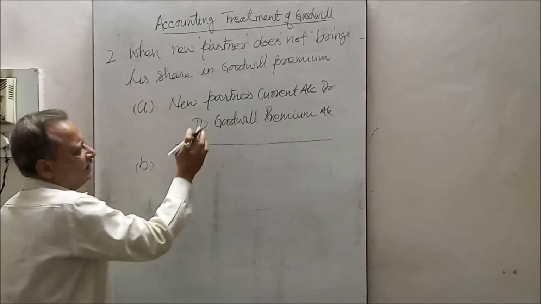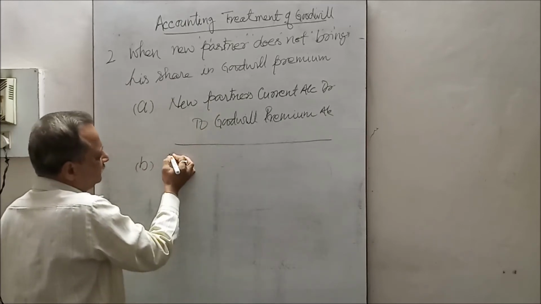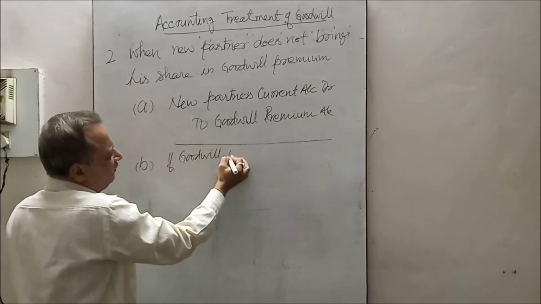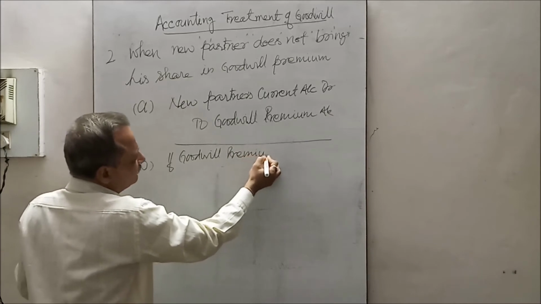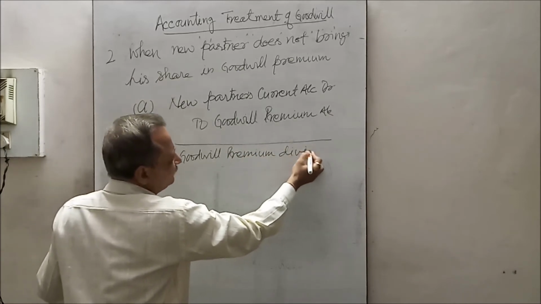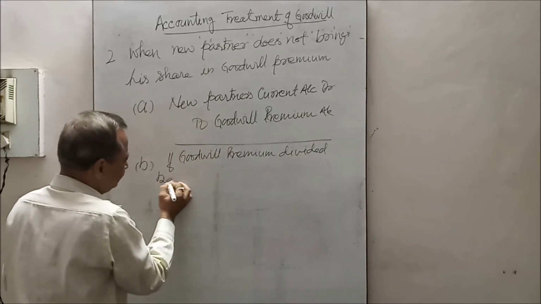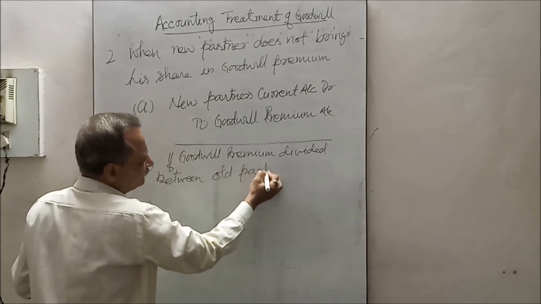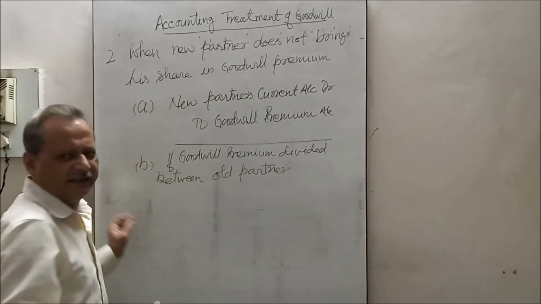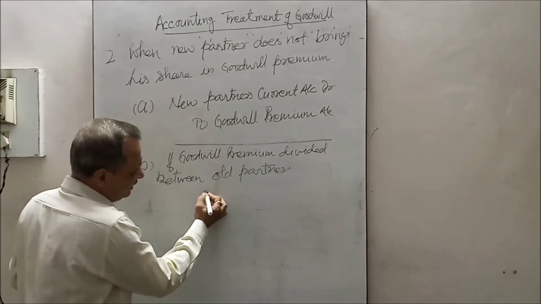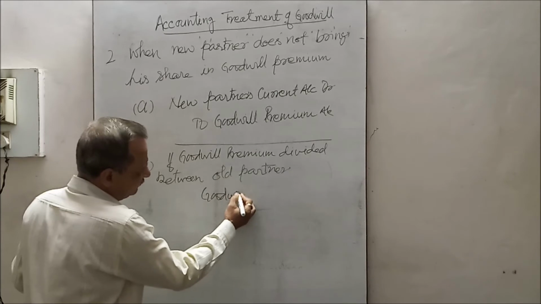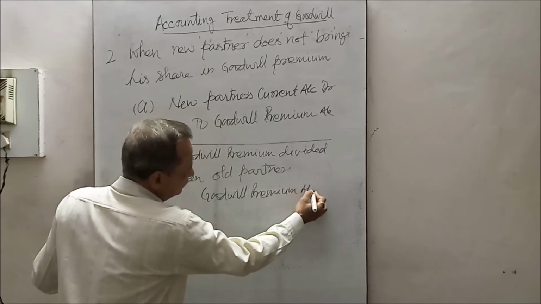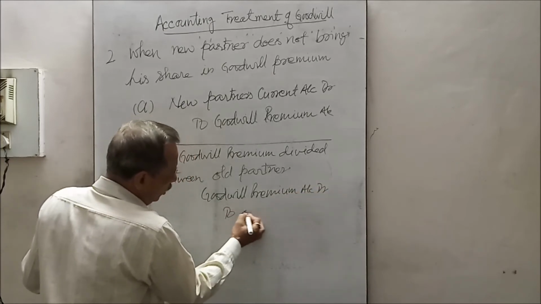And the second entry: if goodwill premium is divided between the old partners, obviously in the sacrificing ratio, you will pass the entry: goodwill premium account debit to old partners capital account.